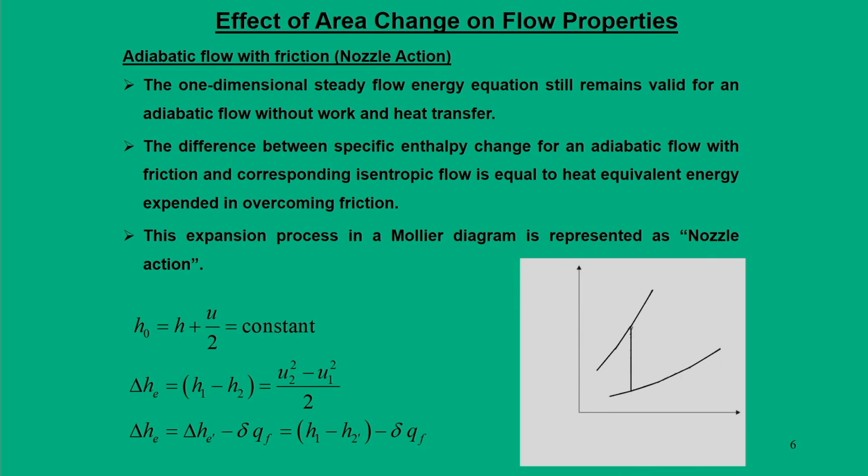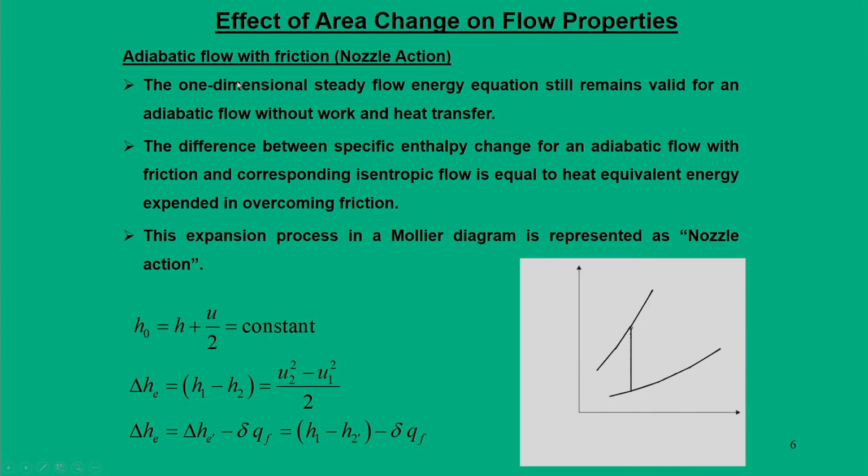Now, let us do a kind of a relaxation saying that instead of talking the flow to be isentropic, we will say the flow we can say it is adiabatic. So, when I say adiabatic, I bring friction into account. So, in the same nozzle action we can bring in friction. So, essentially flow is not isentropic, rather flow still can be thought of to be adiabatic. So, what does this mean?